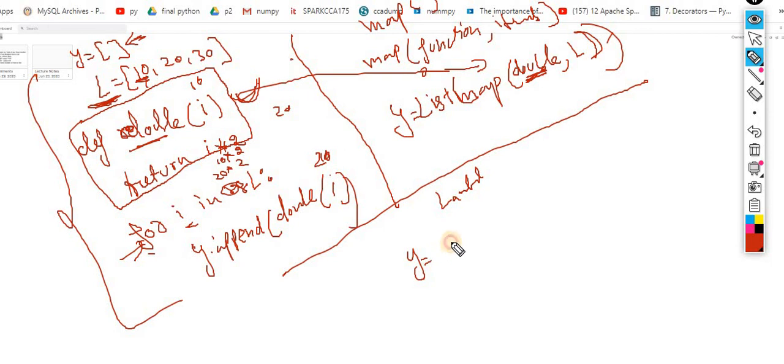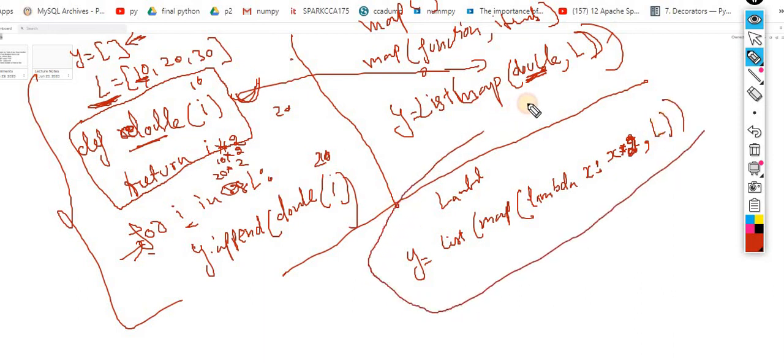For the same, what I will do: list, map. Now this time I am using lambda here: lambda x colon x into 2, because we are doubling the element, not multiplying by itself. So x into 2, and then you have to pass this list. That's it. This will give you the same output.